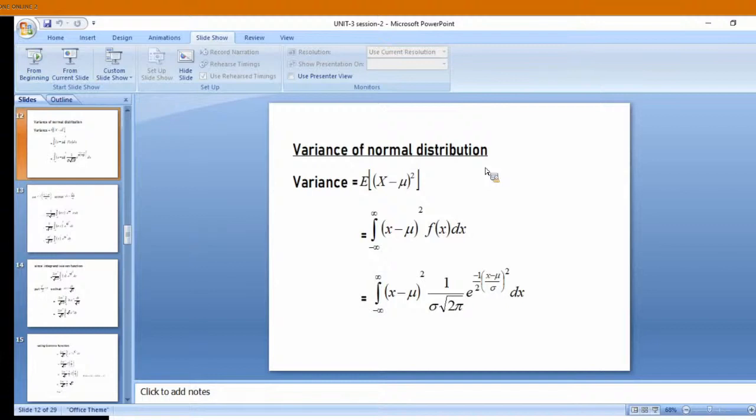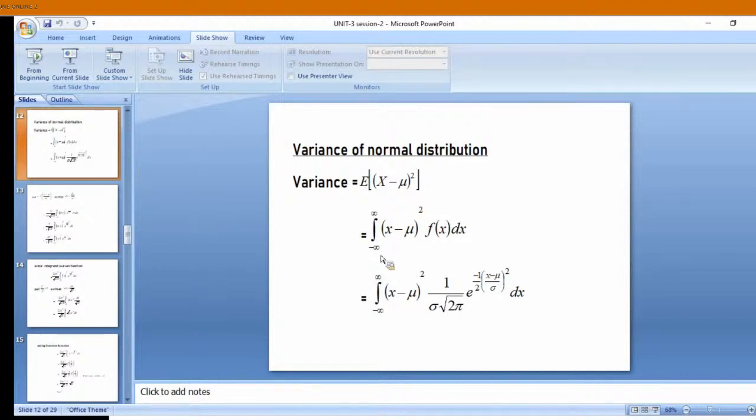as expectation of x square minus expectation of x whole square. Here the basic definition of variance itself I am taking, that is expectation of x minus mu whole square. Basic definition. In uniform distribution I had taken the result which we were using for the problem. Here I am taking the basic definition.